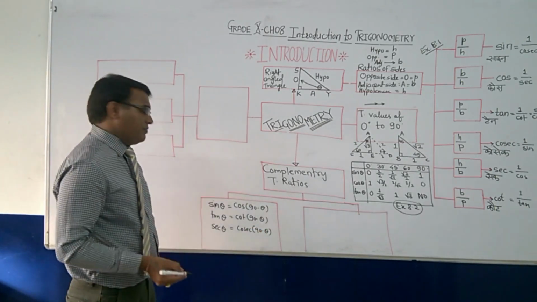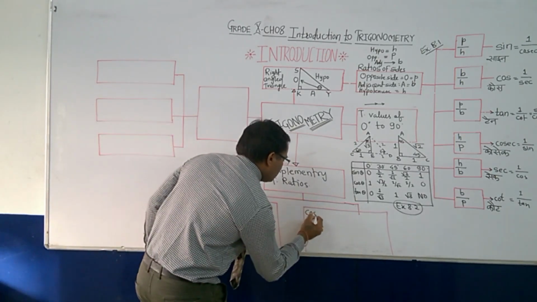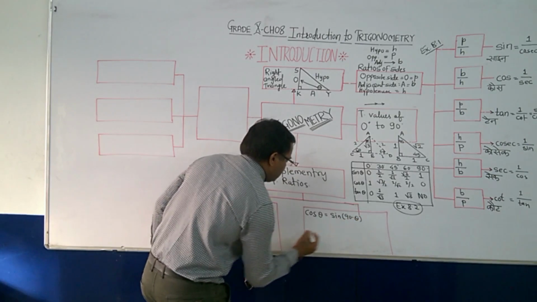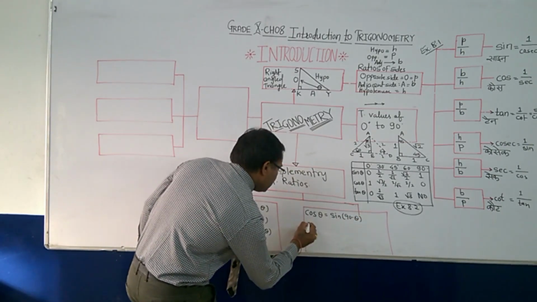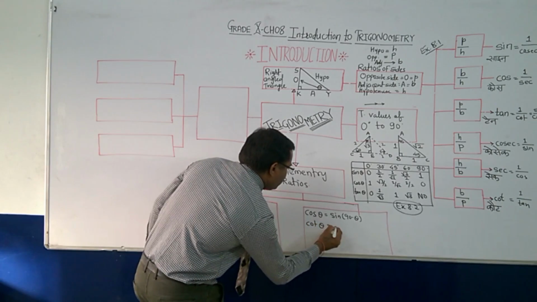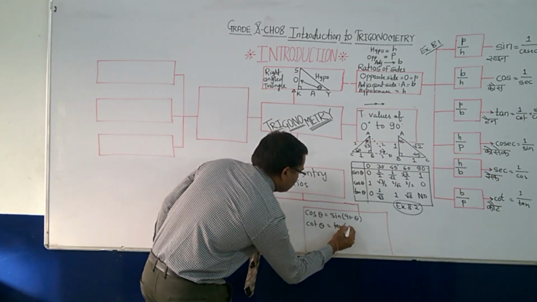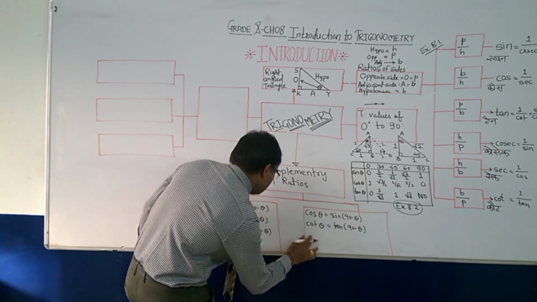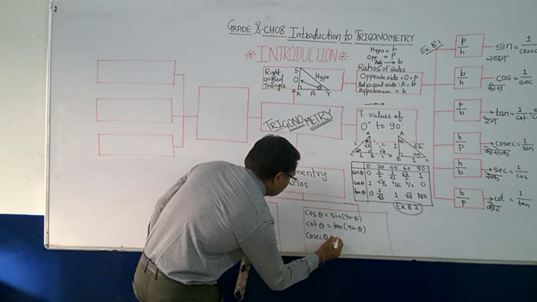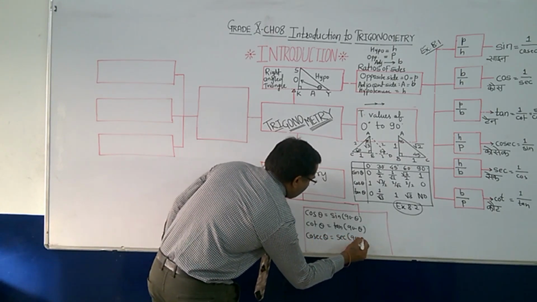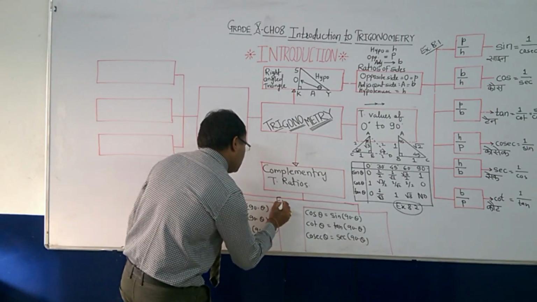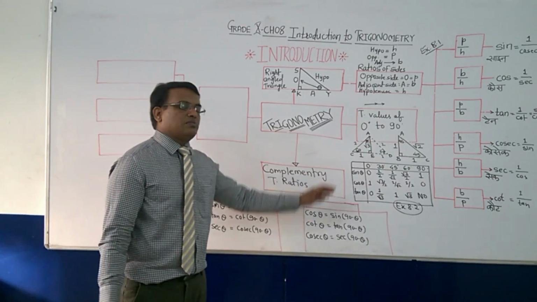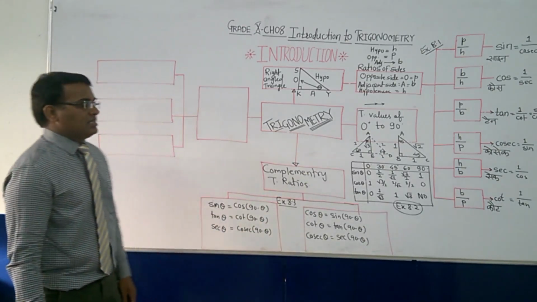Then cos theta is nothing but sin of 90 minus theta. Similarly, cot theta will be tan of 90 minus theta. And at last, cosec theta will be sec of 90 minus theta. And this will be your exercise number 8.3, which depends on these complementary ratios.